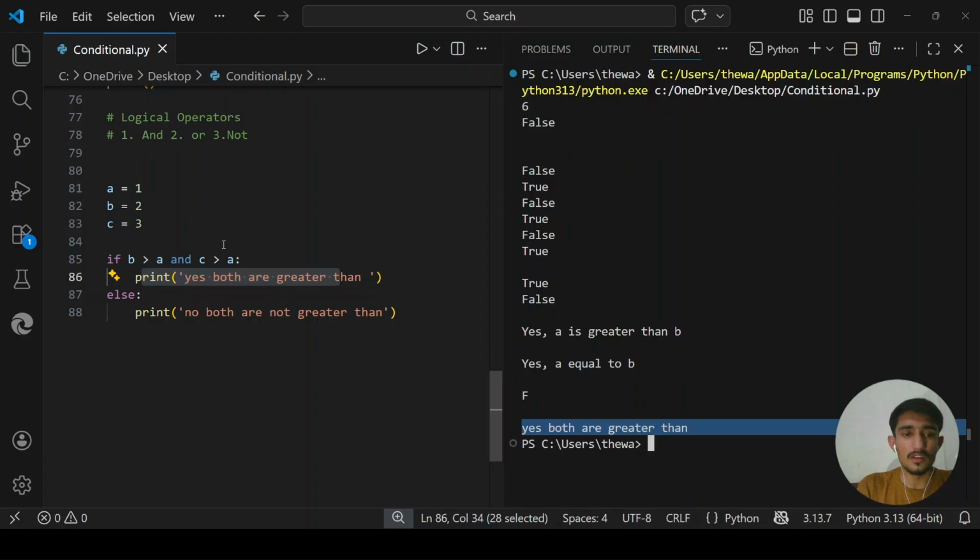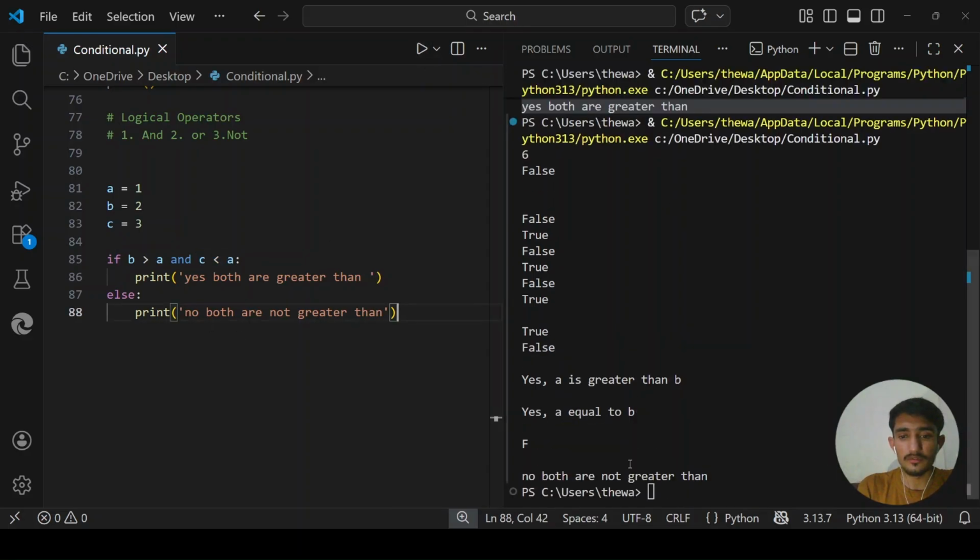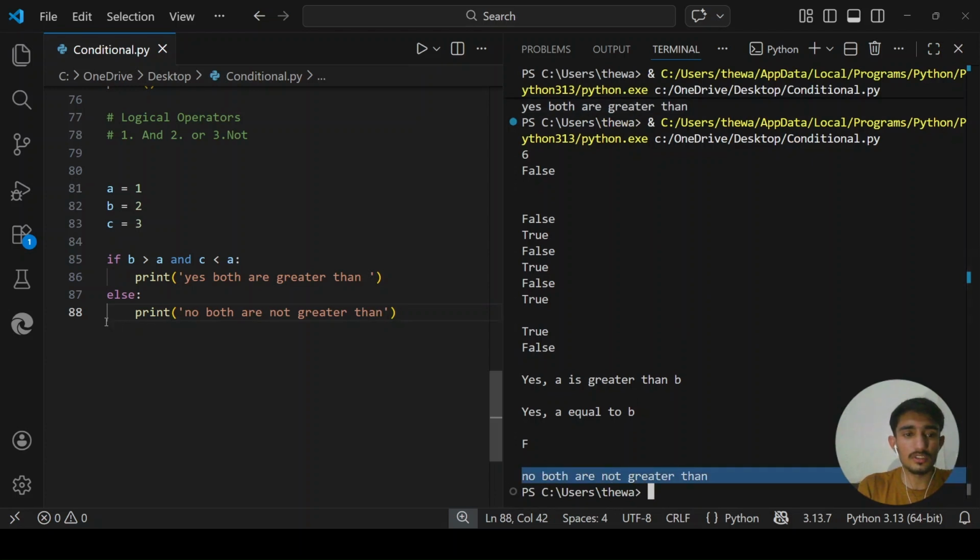So you can see, if either of the conditions is false, so now we know that c is not less than a. Here I changed the condition from c greater than to c less than a. So now Python comes here, and let me see the output first. You see, no, both are not greater than. You see the output. This else block runs here because